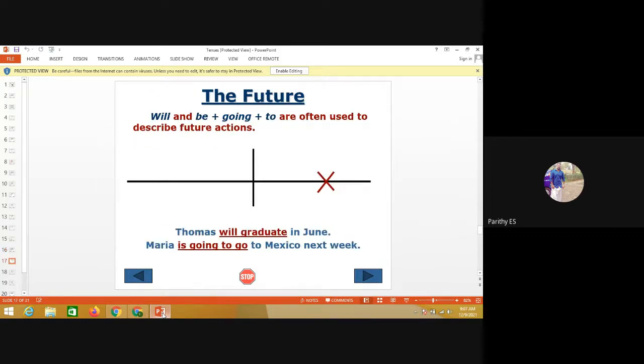So this is the main thing, we are coming to the future. Future is the main tense which is used with the word will. Will and be plus going to are often used to describe the future tense. Thomas will graduate in June. Another example, Maria is going to go to Mexico next week.